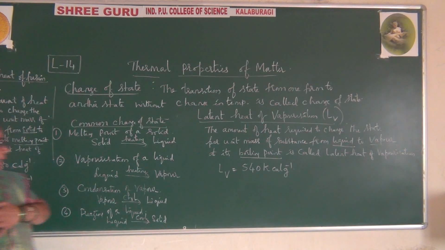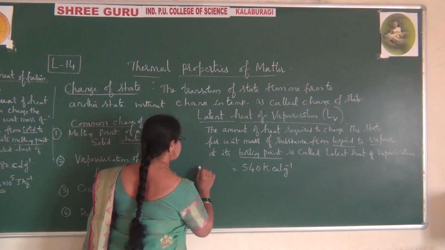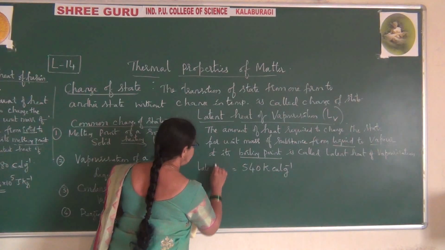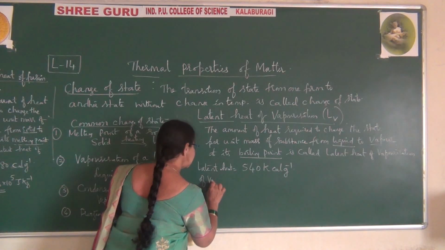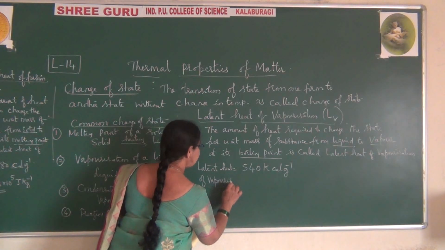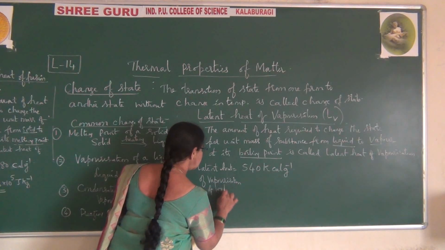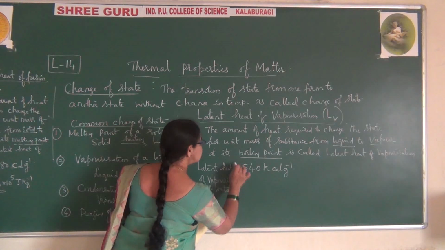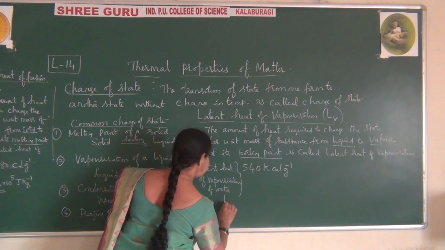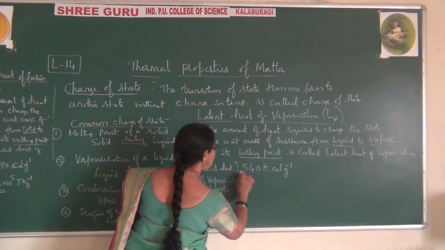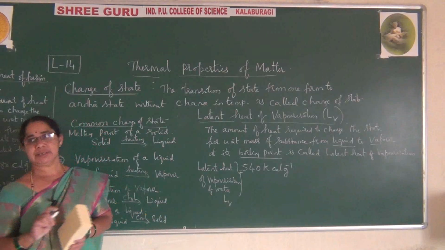So I'll write completely. What is this? This is latent heat of vaporization of water. Symbol is, how much? It is L subscript V. So that will be equal to 540 kilocalorie per gram.